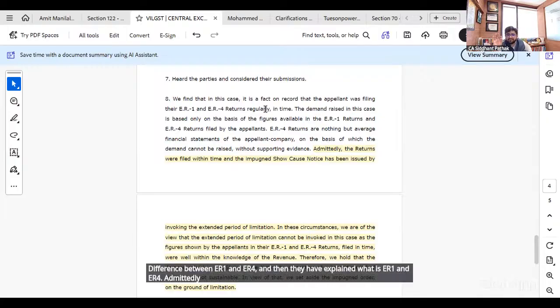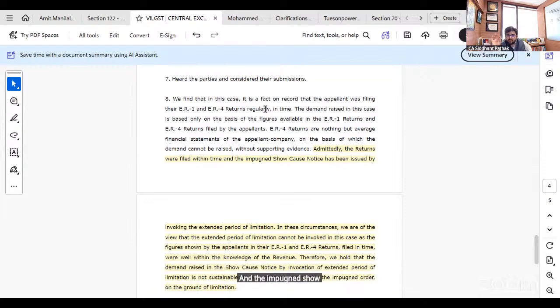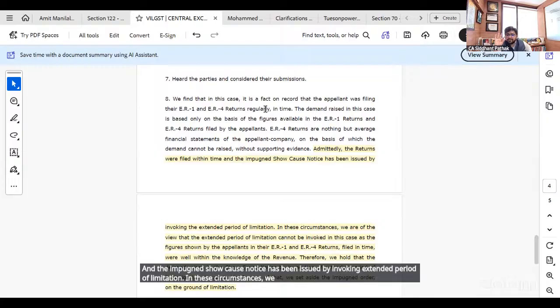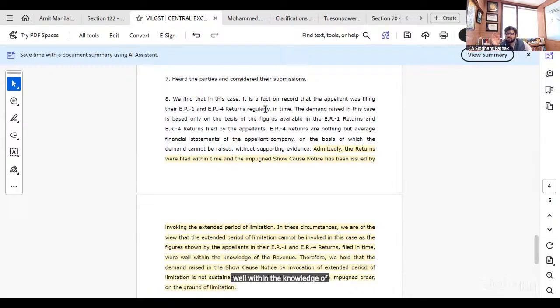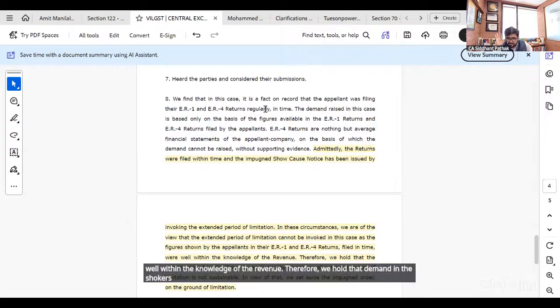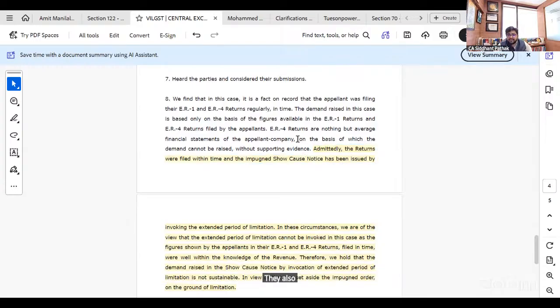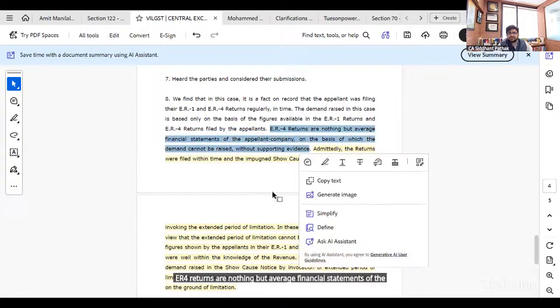Admittedly, the returns were filed in time, and the impugned show cause notice has been issued by invoking the extended period of limitation. In these circumstances, we are of the view that the extended period of limitation cannot be invoked, as the figures were reported by the appellants in their ER1 and ER4 within time, well within the knowledge of the revenue. Therefore, we hold that the demand in the show cause notice is not sustainable. They also note in this line that ER4 returns are nothing but average financial statements of the appellant company on the basis of which the demand cannot be raised.